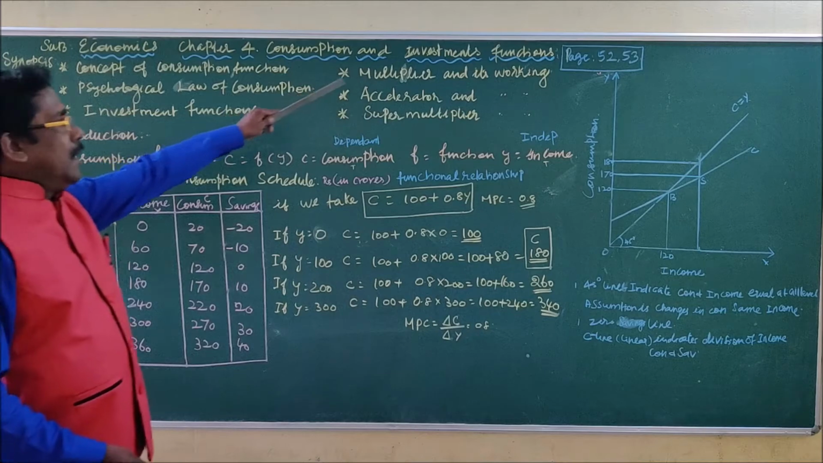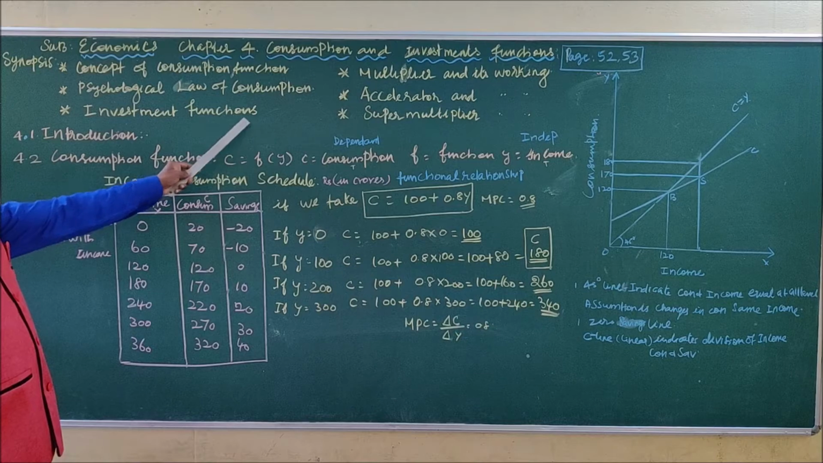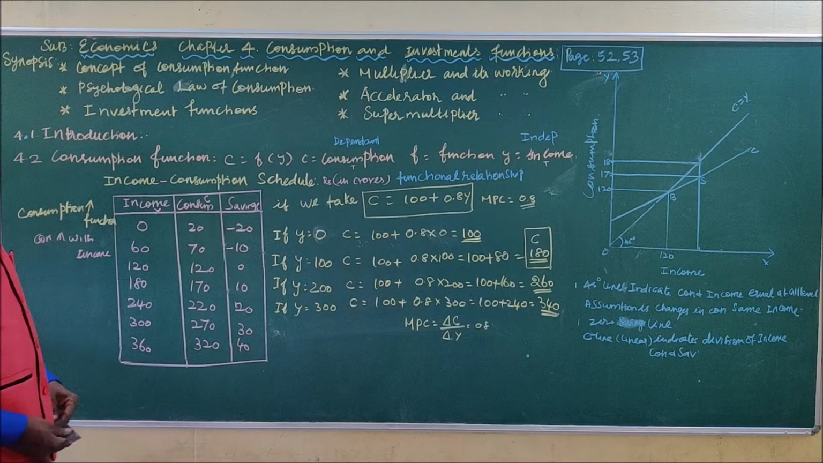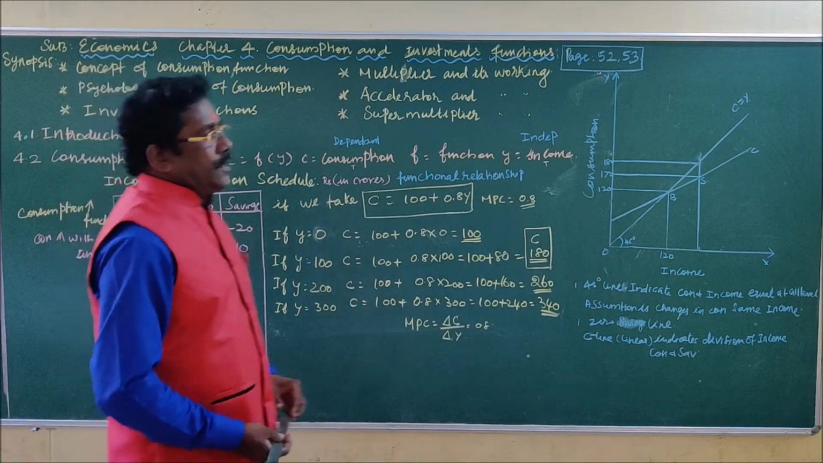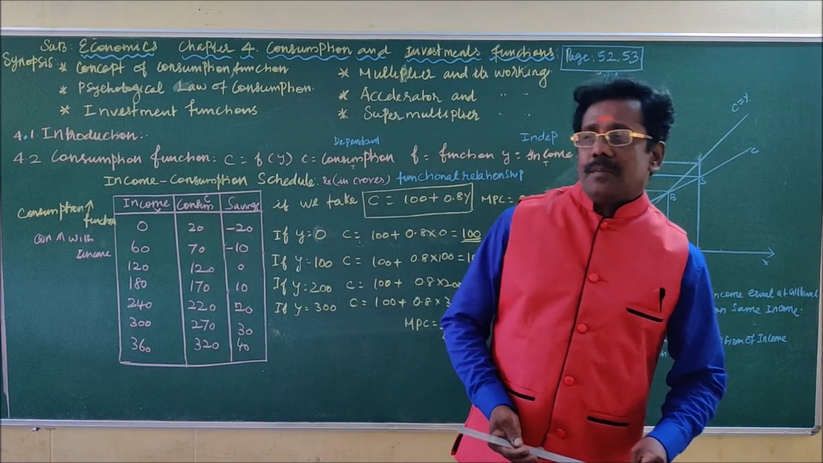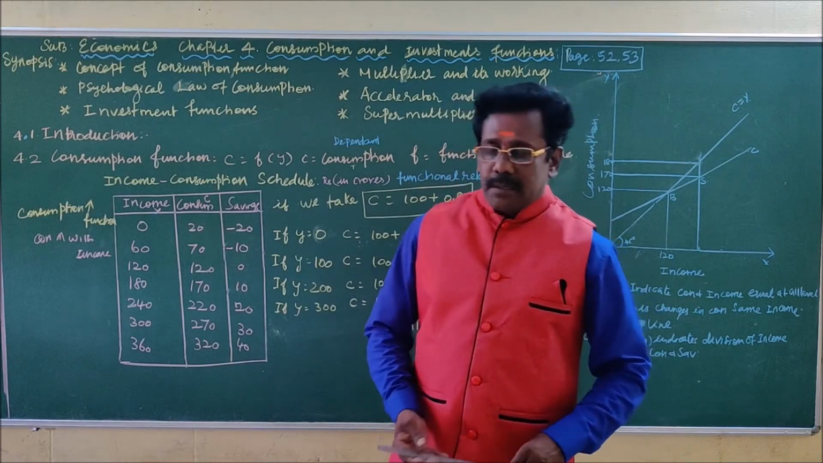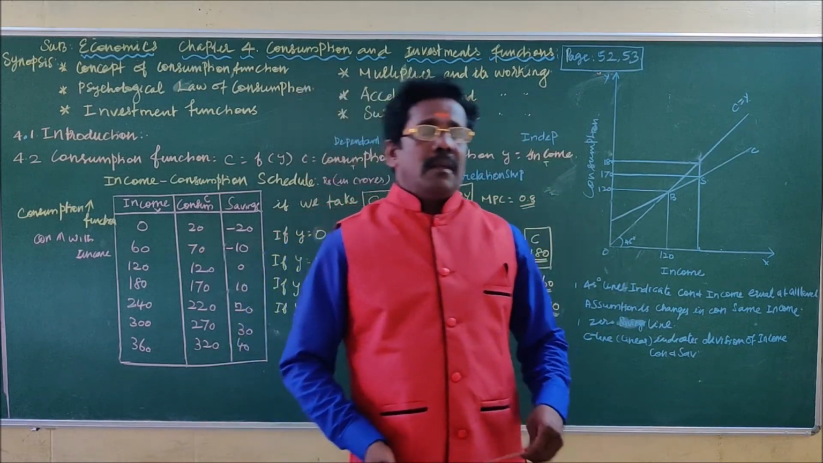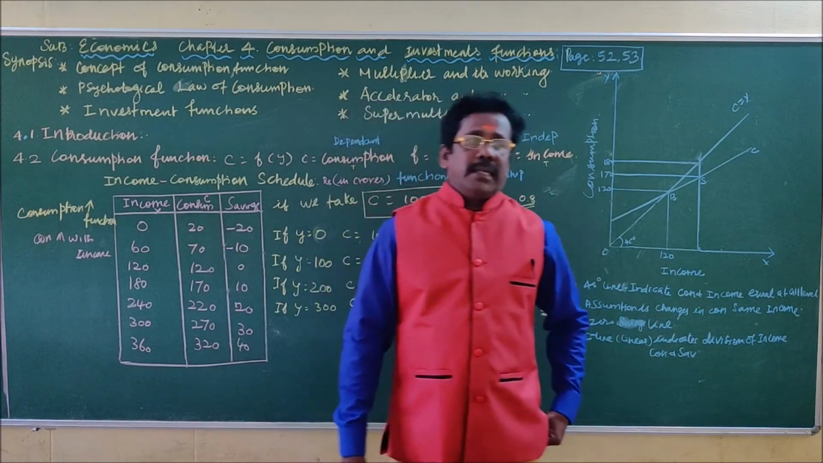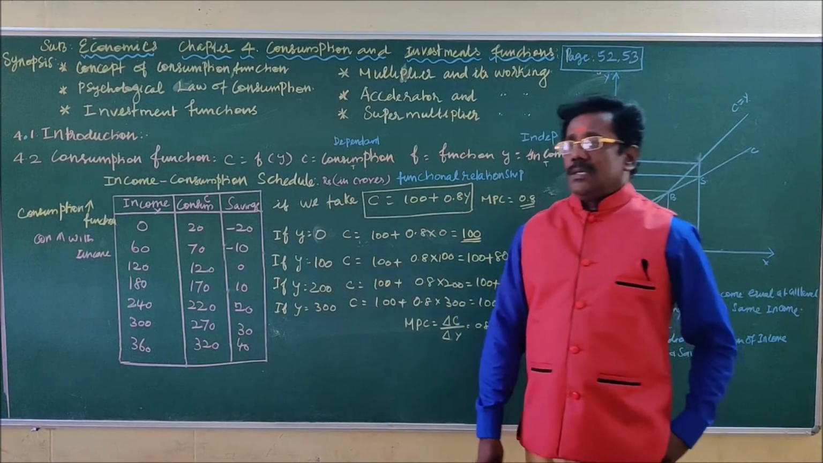These are the 6 major topics we will discuss in this chapter. There are a number of other subtopics also. First one, 4.1, introduction about the consumption and the investment functions. In the second chapter, national income, we discussed the concept of national income, measurement of national income, importance of national income, methods used in the calculation of national income, and the difficulties of the calculation of national income.